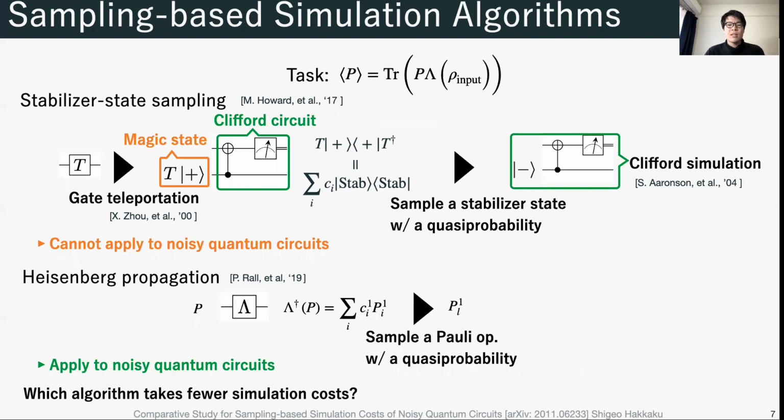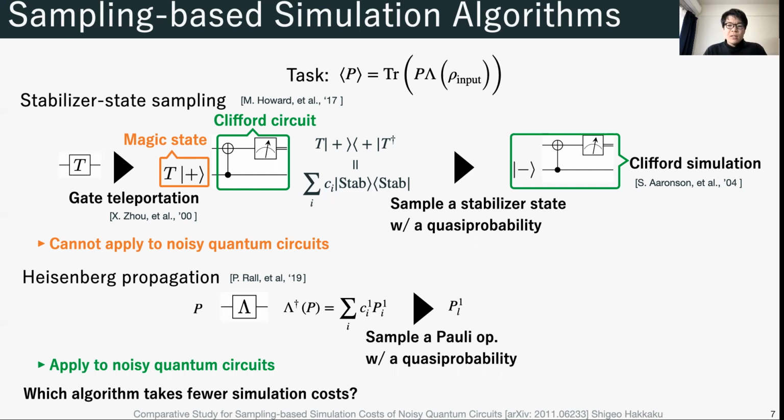In the stabilizer state sampling, we consider the T-gate as an example. First, we convert the T-gate into the Clifford circuit with the preparation of the resource state, magic state, by the gate teleportation. Next, we decompose this resource state over stabilizer states and sample a stabilizer state with probability based on the coefficients of the decomposition.